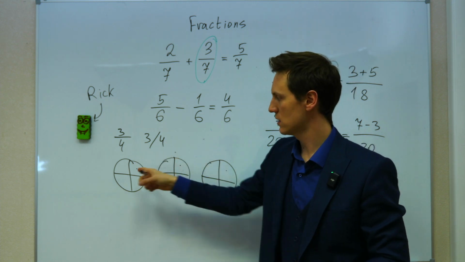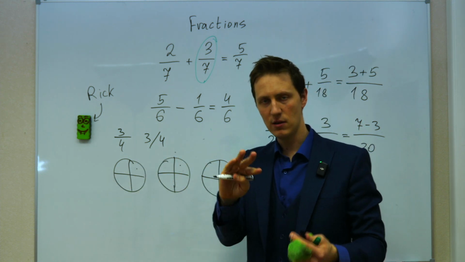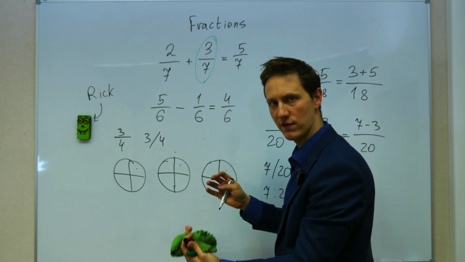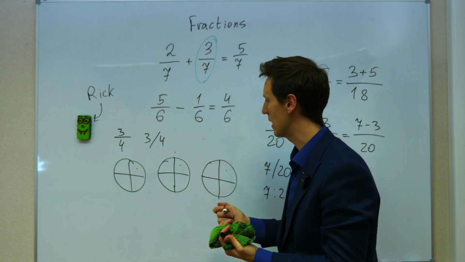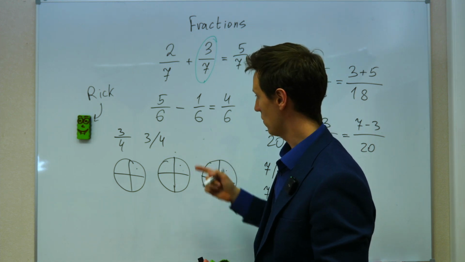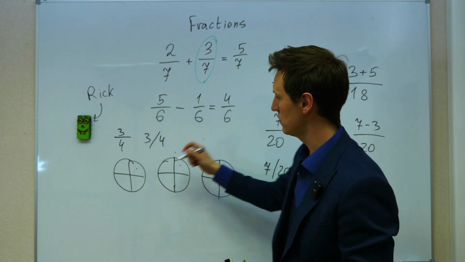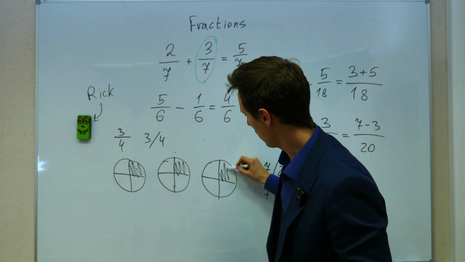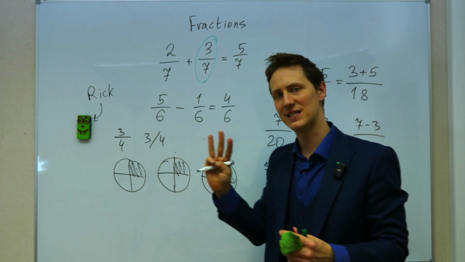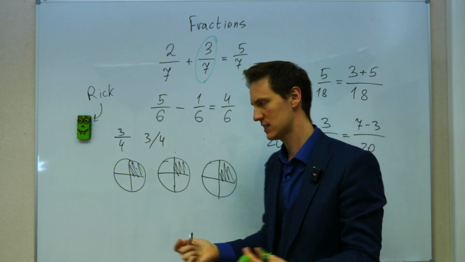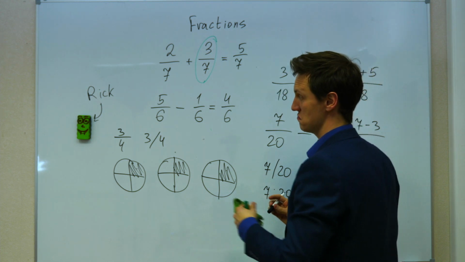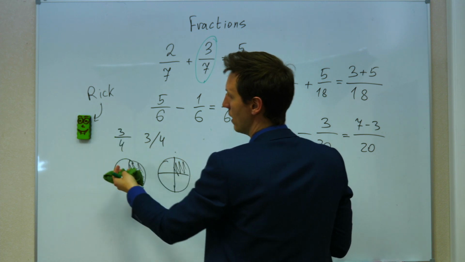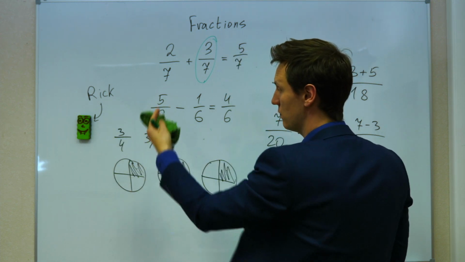One piece is 1/4. I have eaten 3 pieces, each of the size 1/4. So altogether, I have eaten 3/4 of a pie. That's it. If I'm trying to divide 3 pies between 4 people, each of these 4 people eats 3 pieces, 3/4. That's how it works. So when I'm using fractions, this fraction line between 3 and 4 actually means division, 3 divided by 4.